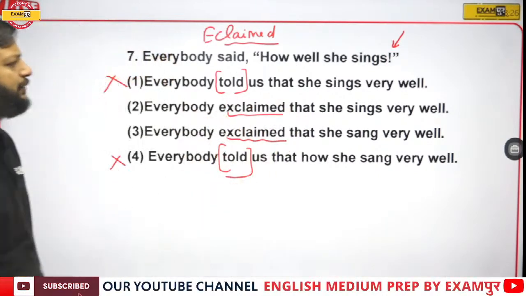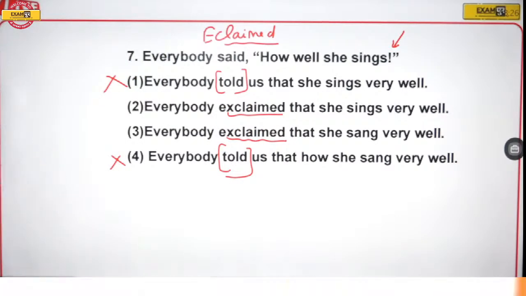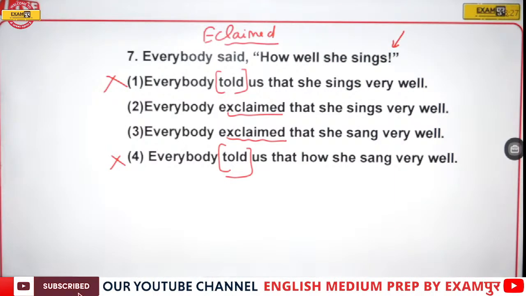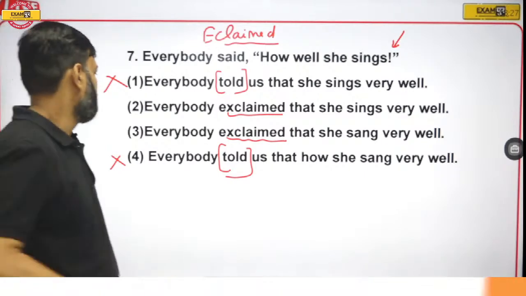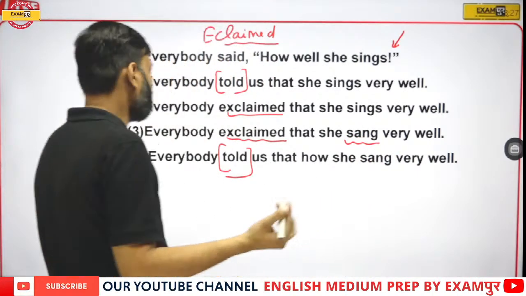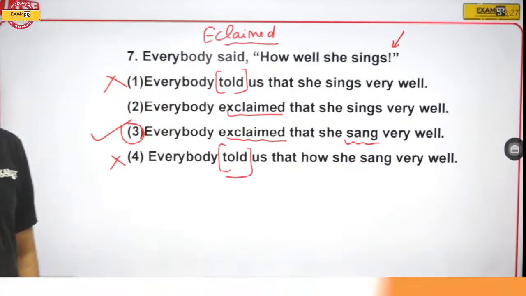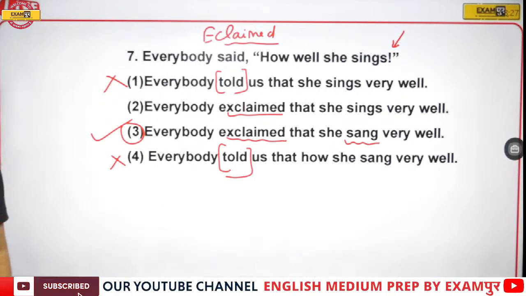So everybody exclaimed that she sings very well. Everybody exclaimed that she sang very well. Now which should be the answer? So here sing will be changed into second form, which is sang. So option number 3 is the right answer.